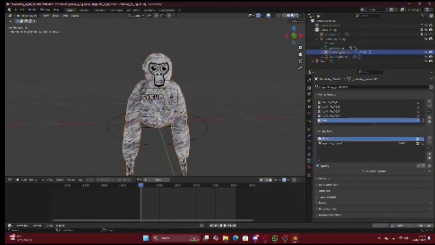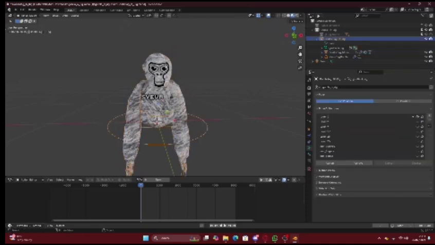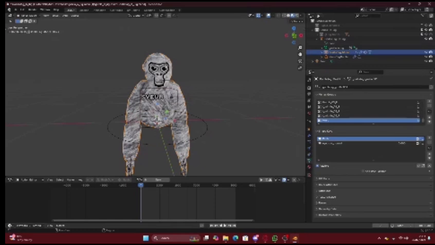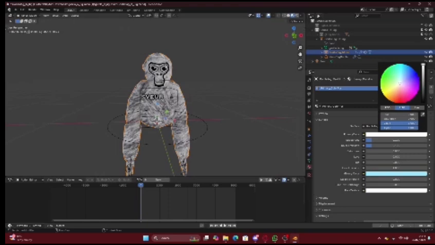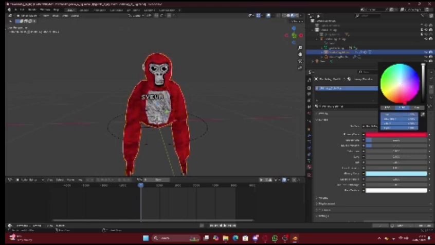To change the color, click on the mesh. Don't click here. Click here. Then press material, this thing. Then press primary color and change it to whatever color you like, or just to your color code, really. It might be a bit laggy.